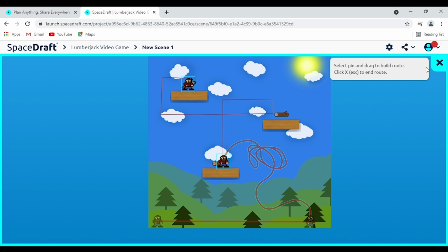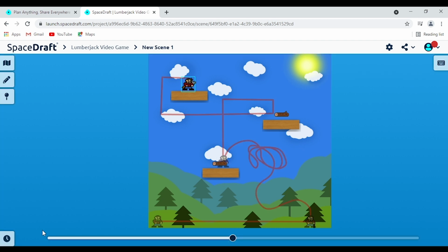So that's, oh, and then just to finish up that adding of a route, we click the X here and it places it in. We'll drag the timeline down here all the way back, and if we press spacebar, it'll play it through for us.